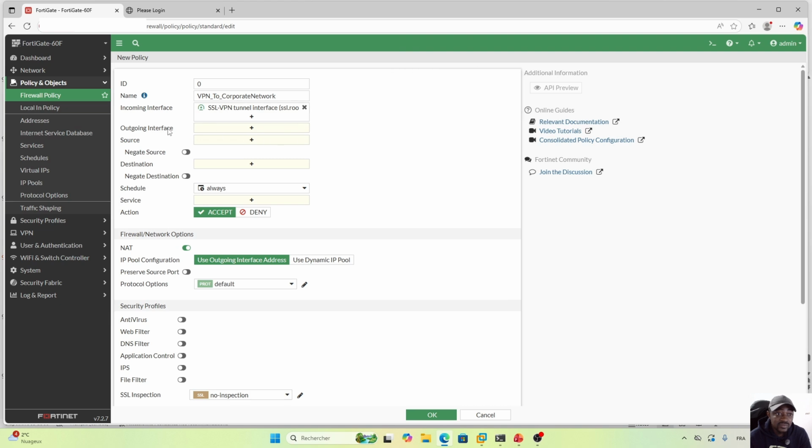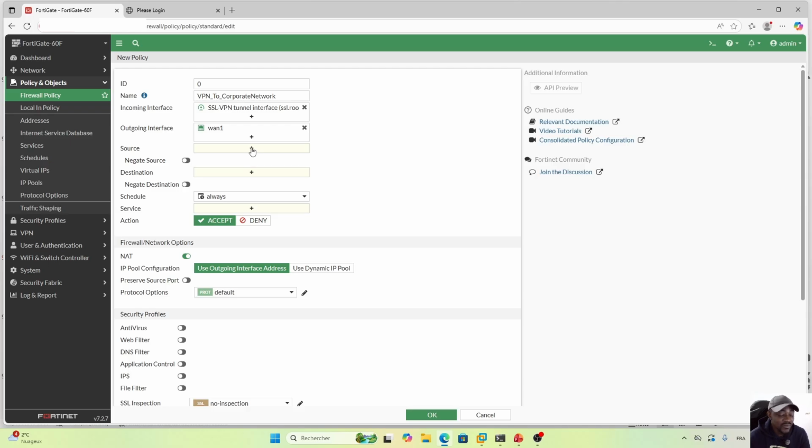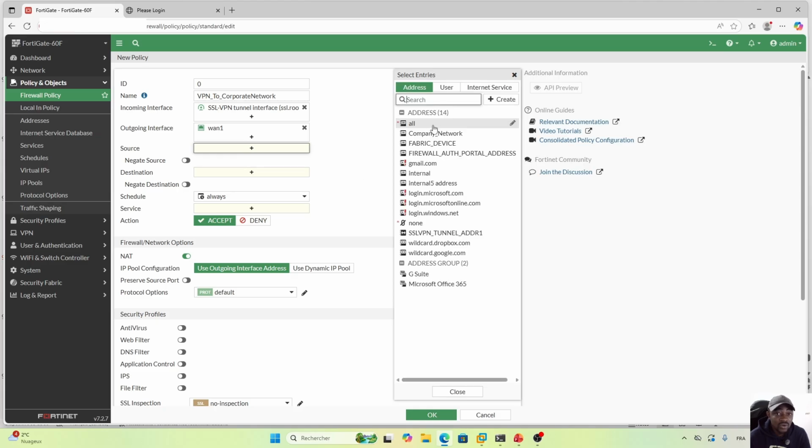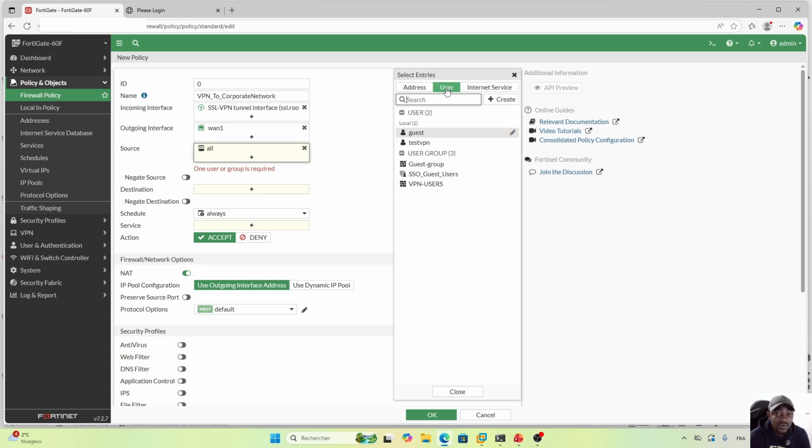Select. The outgoing interface is the one interface. So for the source, the users who will be connecting are coming from which source? Initially we'll say we need to select all. You select all, then you will still add, because initially you need to say you are using all as source. Then you also need to add a specific user or a specific group from which the user will be coming from. So here in my case, I go under user, then I'll select the group VPN users.